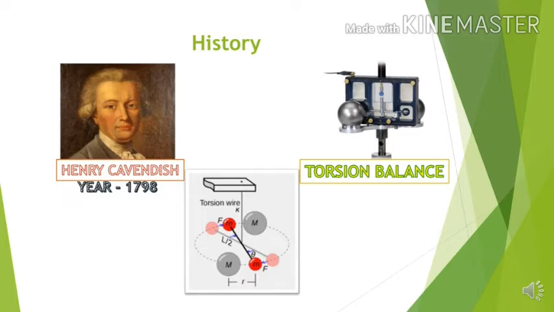In the diagram you can see one torsion wire, and in that two lighter mass balls, shown in red color. Beside them, two heavier lead balls are kept.